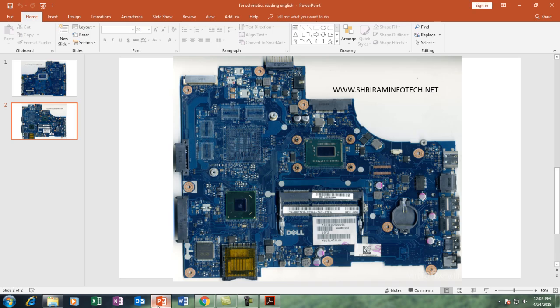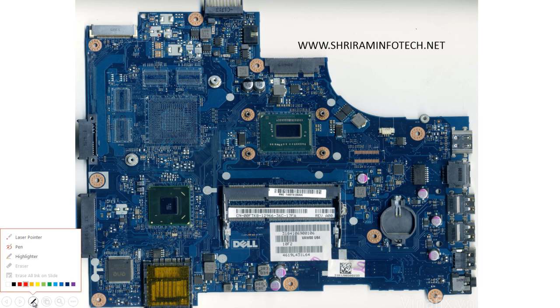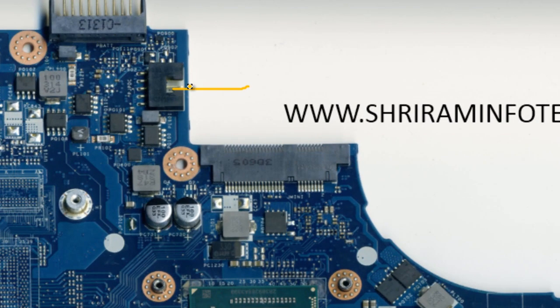We can see it on this actual board. This is my adapter input and this is my battery input. The voltage will travel from this MOSFET to this MOSFET, and from here this is my current sensing resistor.